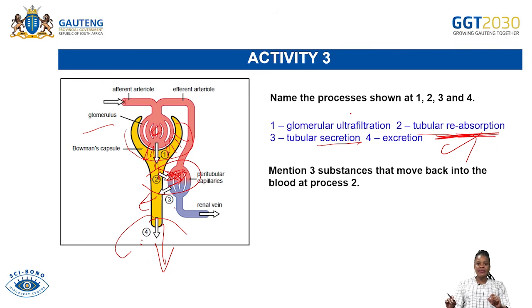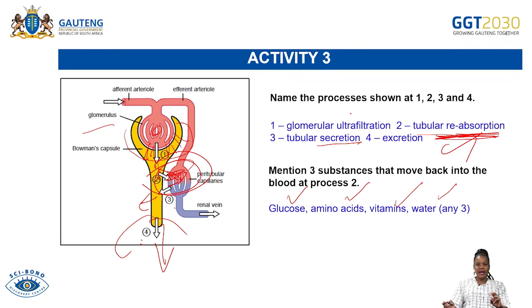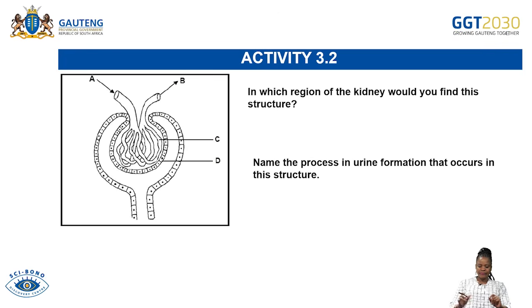So the substances which were reabsorbed at 2 are glucose, amino acids, vitamins, as well as water, because these substances are very important and they are needed by our bodies.